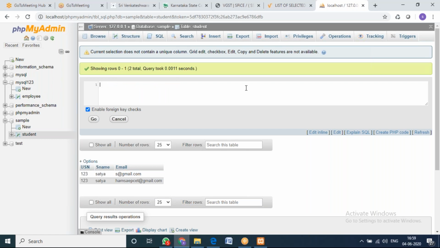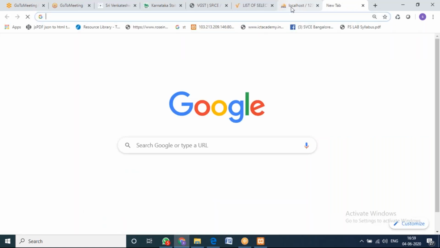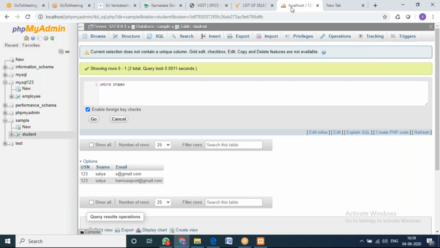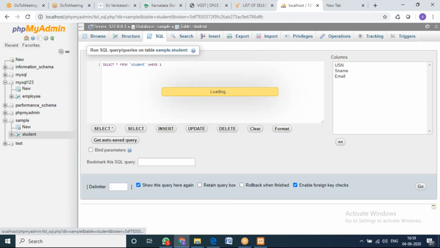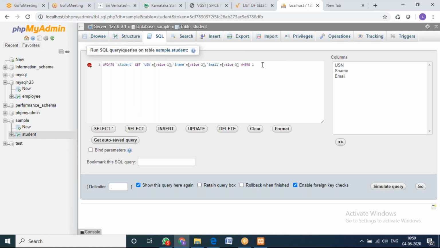So I'll just write update. See, I want all of you to observe this table first. Update student. Right? One second. Let me make it much simpler so that you can easily understand. Okay. So this is the default syntax. Now I'm going to show you based on this.